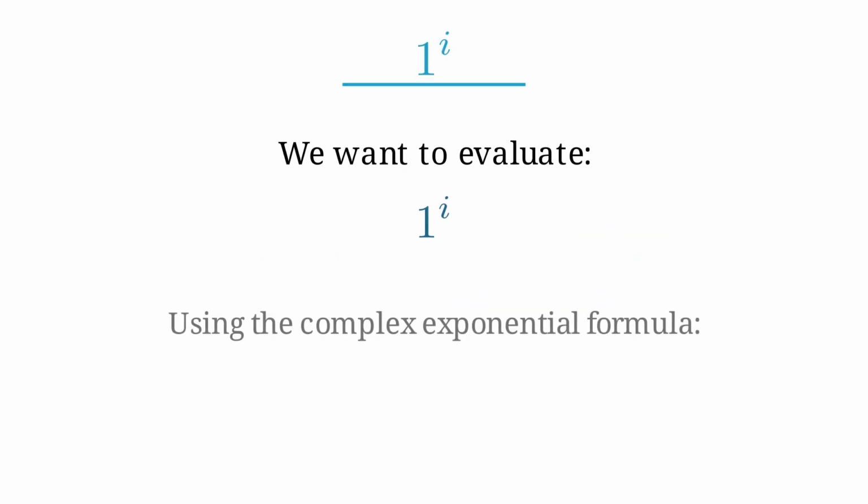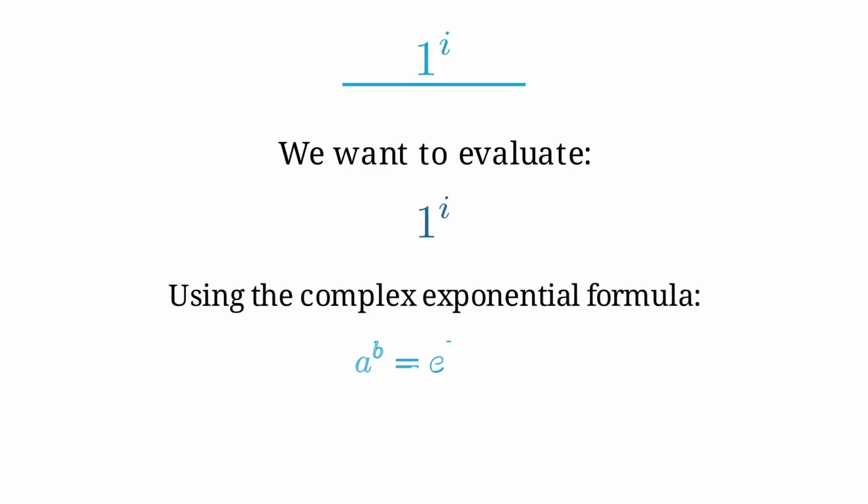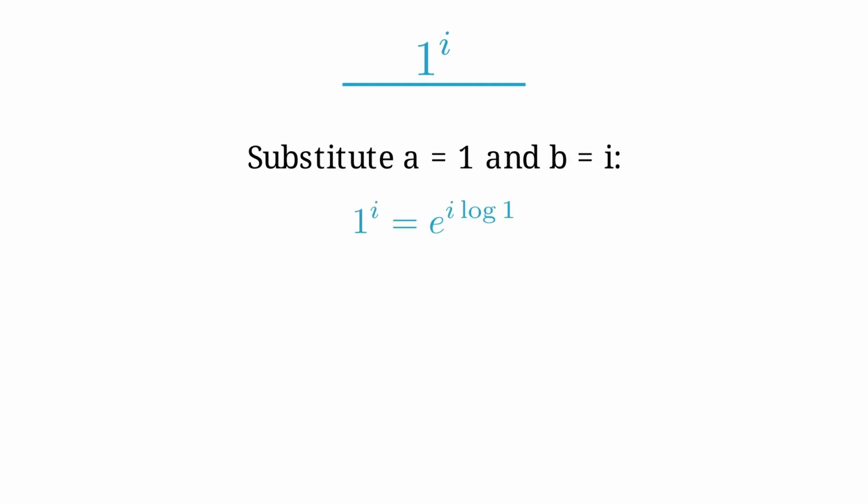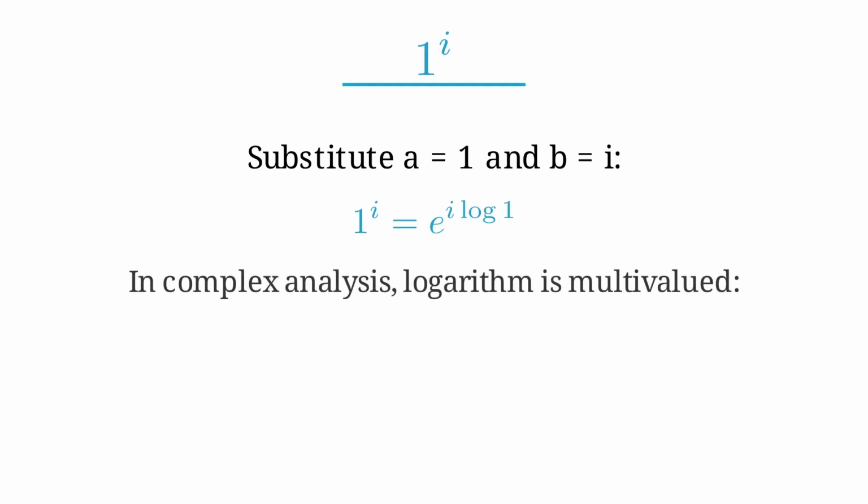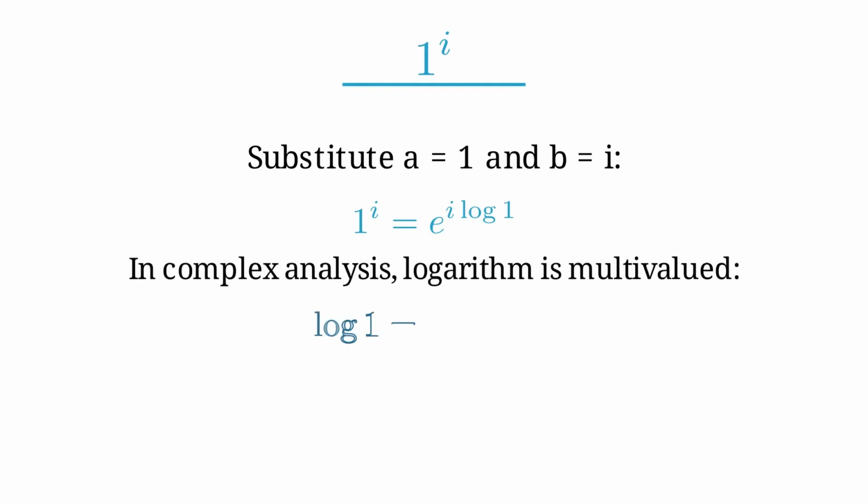To solve this, we use the complex exponential formula: a raised to b is equal to e raised to the power b log a. Applying this formula, we get 1 raised to i is equal to e raised to the power i log 1. Now, in complex analysis, the logarithm is multivalued. The logarithm of 1 can be written as log 1 equals 0 plus 2nπi, where n belongs to the set of integers.